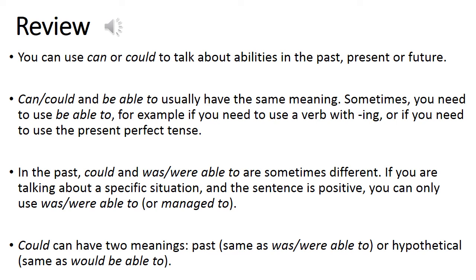If you are talking about a specific situation and the sentence is positive, you can only use were able to, or managed to. Could can have two meanings, the past, same as were able to, or hypothetical, same as would be able to.